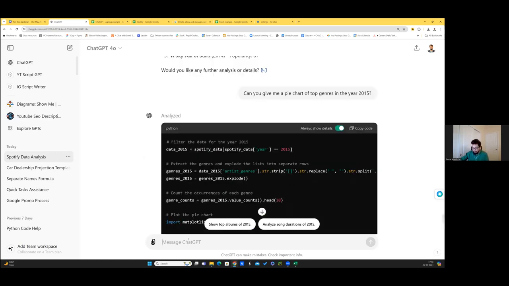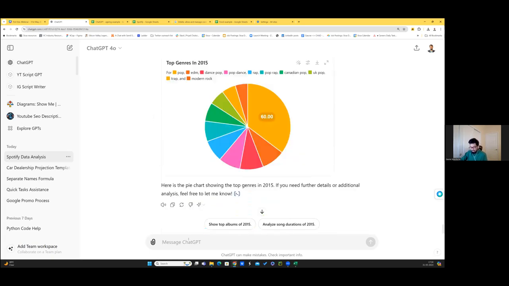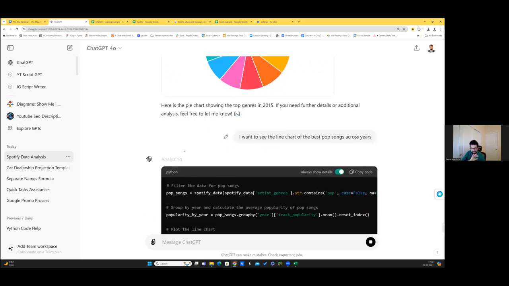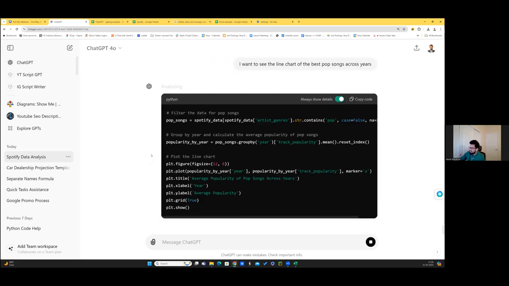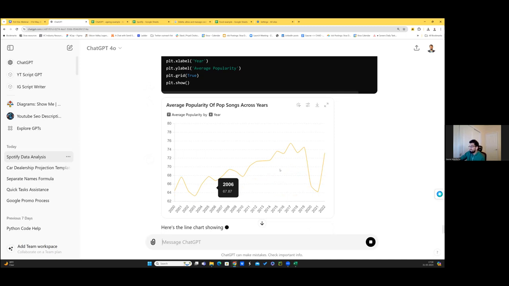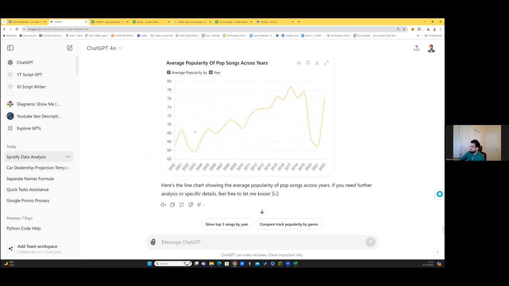Say you want to see a bar or line chart of the top pop songs across years, the best pop song across years. So it will be able to identify, okay, what our expectation is. And in very simple English, you can type it and it will chart it. So you see, it is able to identify what the popularity of the pop songs across years is, and it is able to chart it.